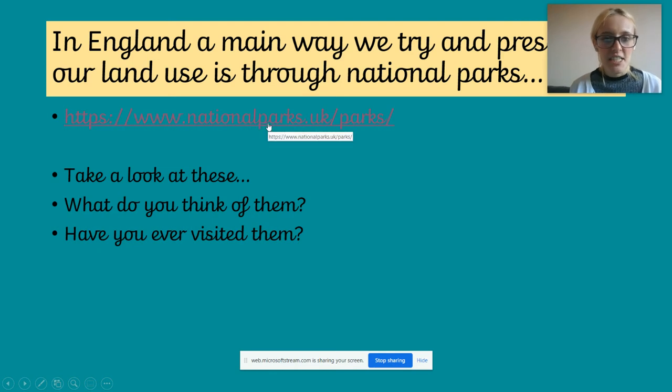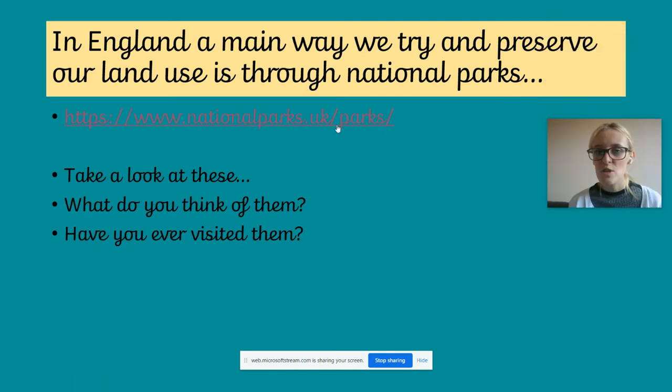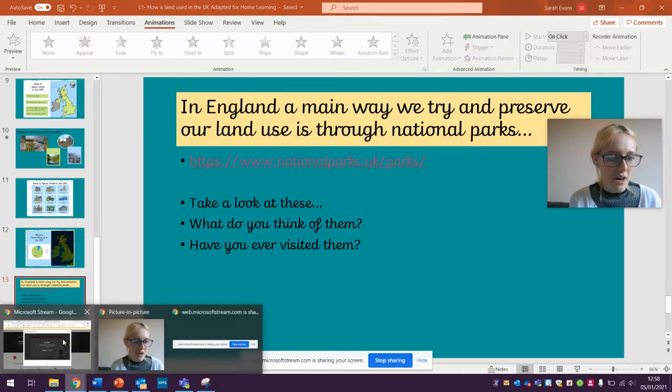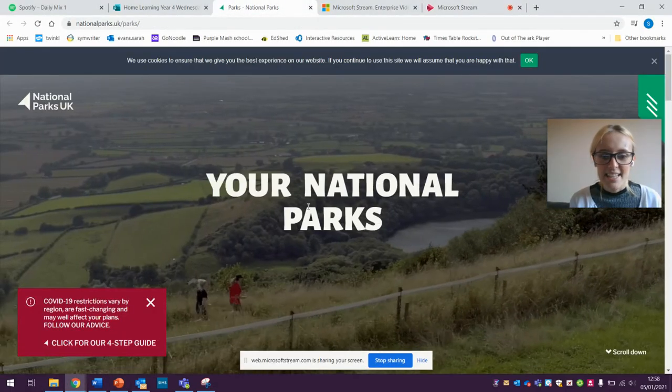Okay, so I'm just going to take you to this website where we're going to look at what's called a national park. They have these in lots of different countries. It's a way where the government and councils, the big top people, try and preserve the land. They say we mustn't build on this land. It's beautiful, this land. We can't build on it. So there are lots of different ones, they're called national parks. Can you say that word? National parks.